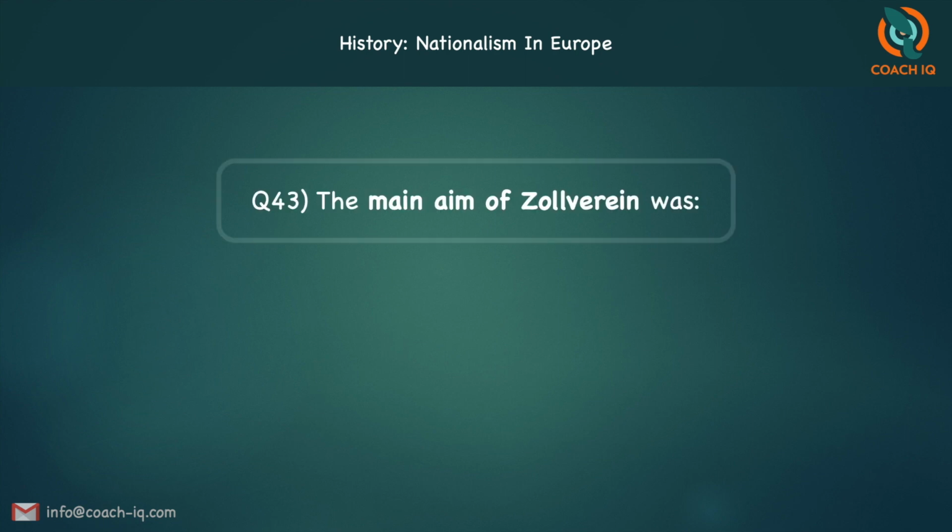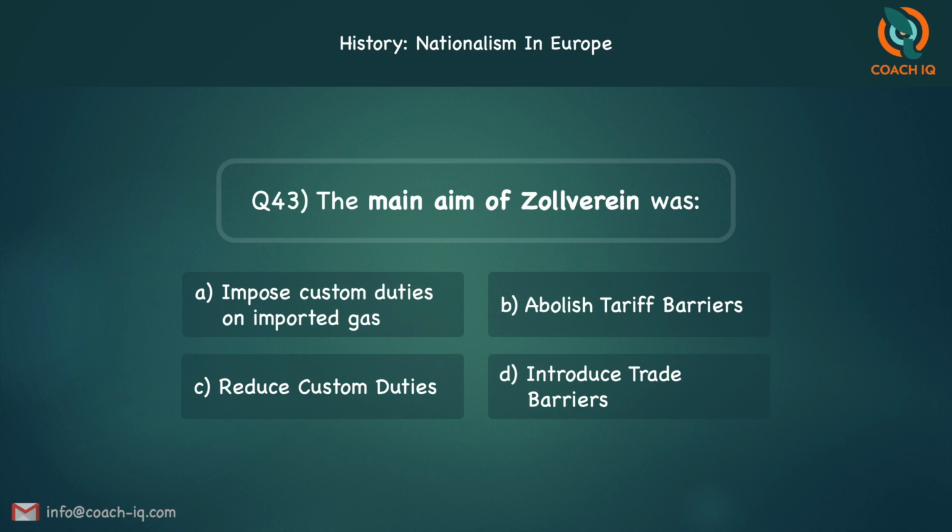The next one, the main aim of Zollverein was impose custom duties on imported gas, abolish tariff barriers, reduce custom duties, or introduce trade barriers. So, what was the aim of Zollverein? The answer is B, abolish tariff barriers.